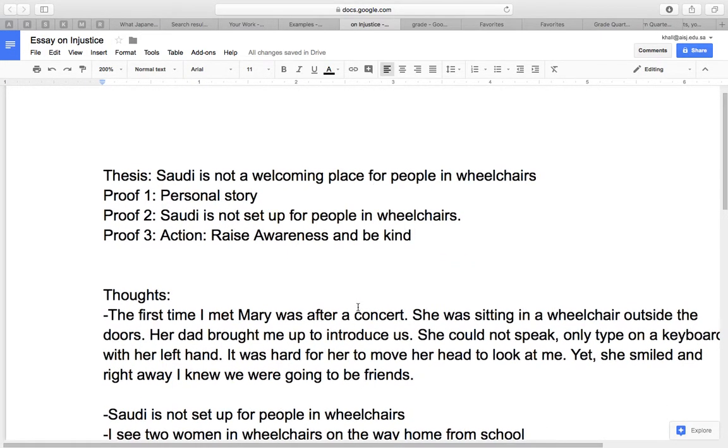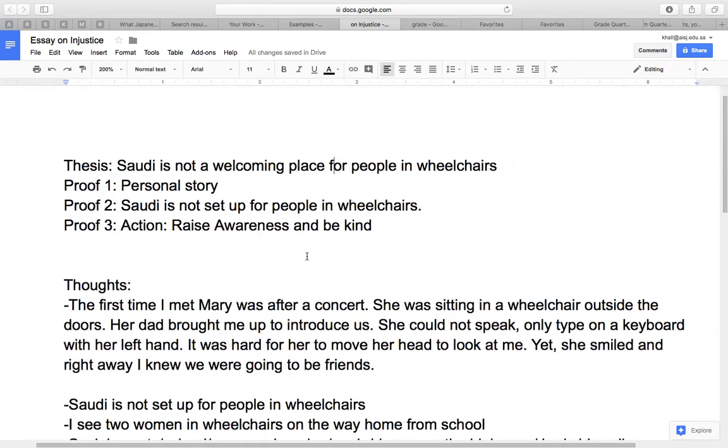This student decided to copy part of her essay basic outline at the top so that she can remember her points. So the thesis statement is, Saudi is not a welcoming place for people in wheelchairs. Proof 1, personal story. Proof 2, Saudi is not set up for people in wheelchairs. And proof 3 is action, raise awareness and be kind.